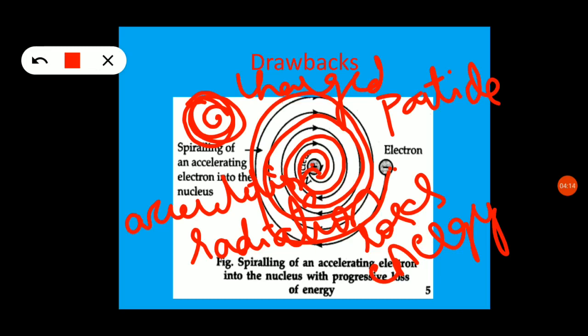Then the atom will not exist, and if the atom does not exist, then matter will not exist, because matter is made up of atoms. If matter won't exist, nothing will be there in nature, right? So he could not explain the stability of the atom. Hence this model failed. Clear?